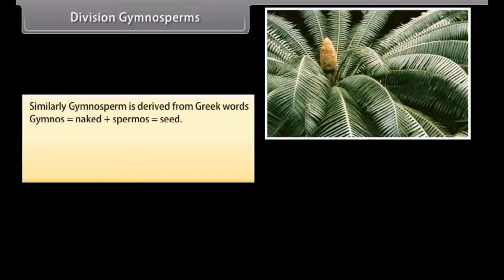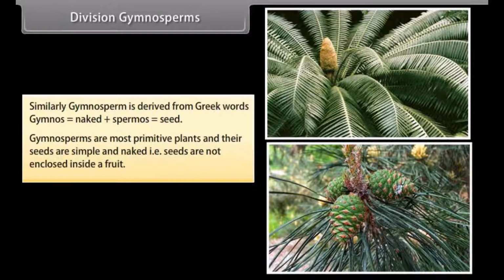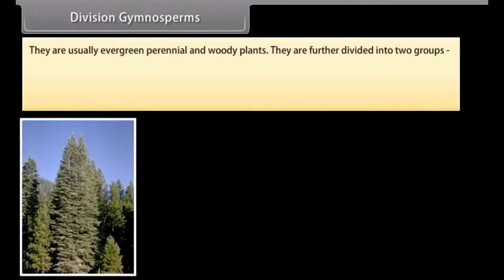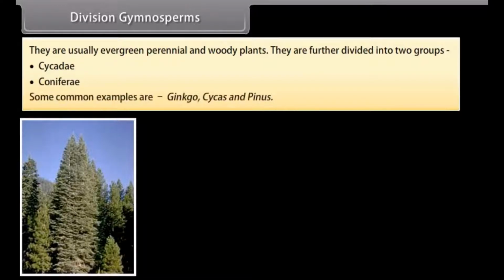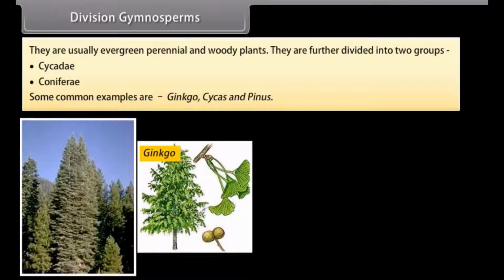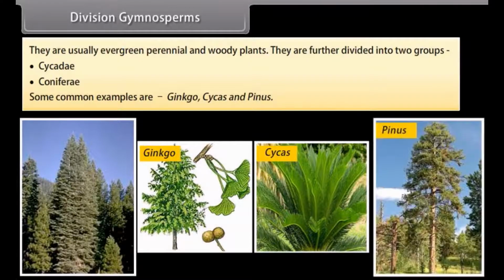Division Gymnosperms. Similarly, gymnosperm is derived from the Greek words gymnos, which means naked, plus spermos, which means seed. Gymnosperms are the most primitive plants and their seeds are simple and naked, that is, seeds are not enclosed inside a fruit. They are usually evergreen, perennial, and woody plants. They are further divided into two groups: Cycadales and Coniferae. Some common examples are Ginkgo, Cycas, and Pinus.